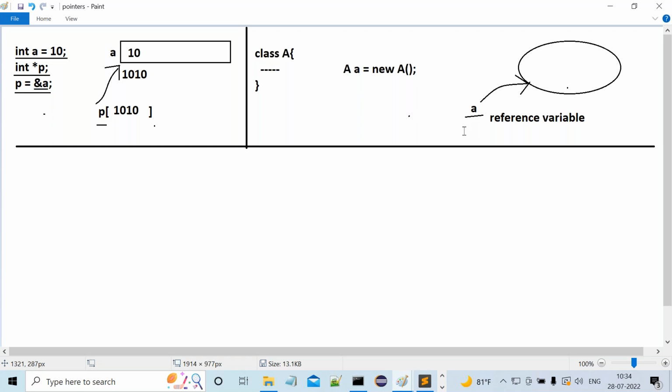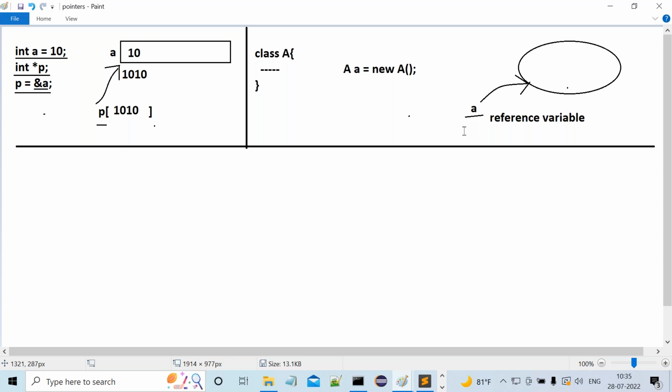Up to some extent, we understood what a pointer variable is. It is able to refer to a block of memory by storing an address location. Similarly, if you understand how an object is created in Java and how a reference variable is created in Java, then it is very simple to differentiate pointer variable and reference variable. Then we can give the clear-cut conclusion: pointers do not exist in Java. Right or not? Right.